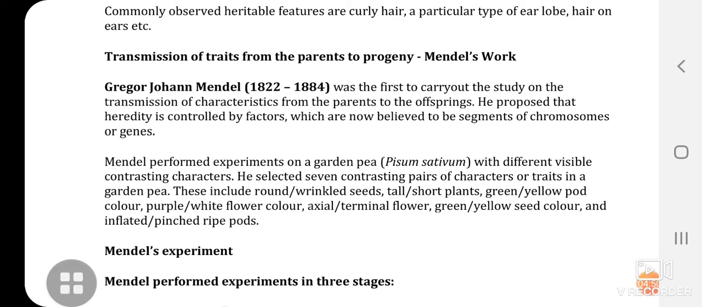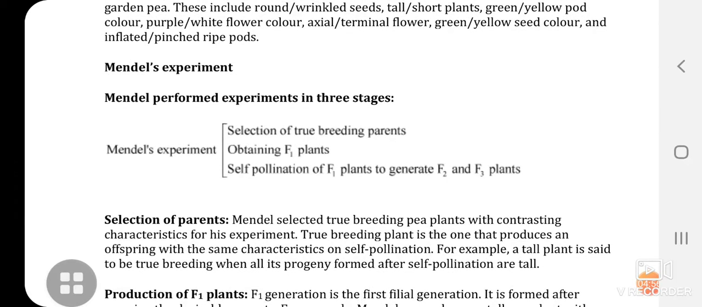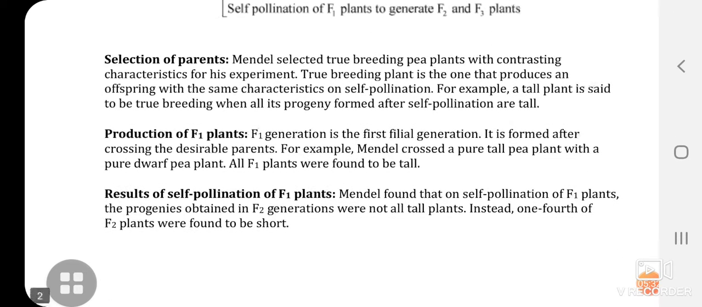Mendel's experiment. Mendel performed experiments in 3 stages. First is selection of true breeding parents, then obtaining the F1 generation plants, and then self-pollinating the F1 plants to generate F2 and F3 plants. This is how Mendel did his experiment. First of all, he selected the true breeding parents, obtained F1 plants, and then self-pollinated F1 plants to generate F2 and F3 plants.